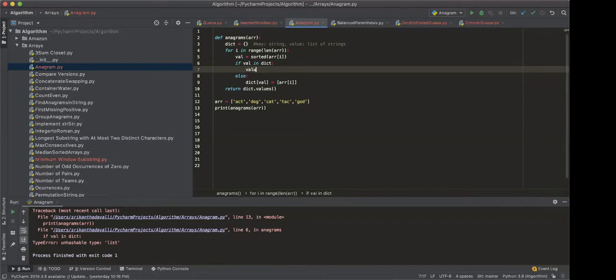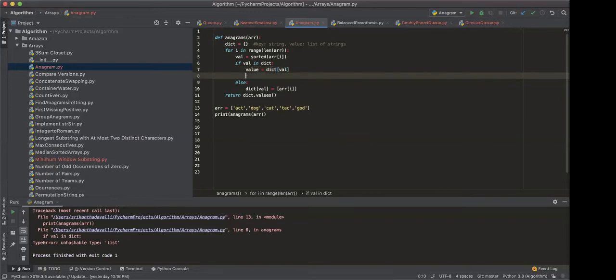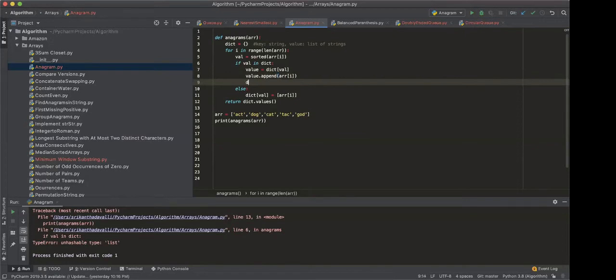Existing data. Dict, square bracket, dict, and then val. That's all. And then append your value, and then add this value back to the list. So dict val equal to value.